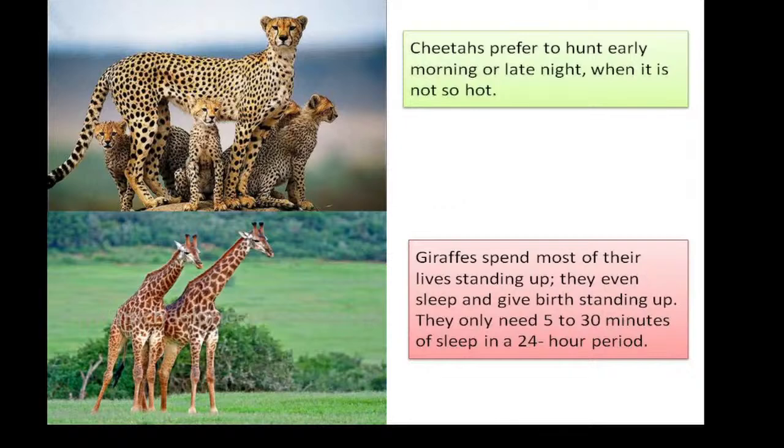I guess you are surprised, isn't it? They have got a long neck, but they cannot reach the ground with their neck. Why do you think that it is so? Because their legs are also long. So whenever they need to drink water, they split their legs so that they can reach the water. Okay? Now this was about giraffe and cheetah or leopard.